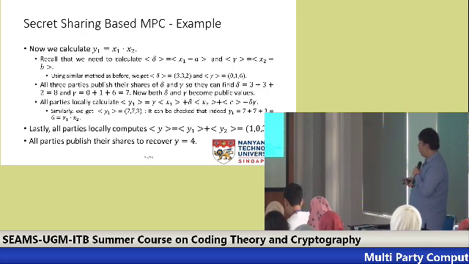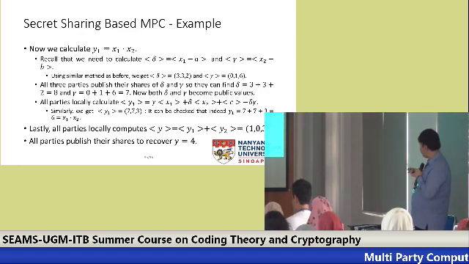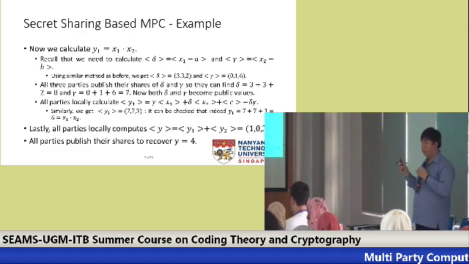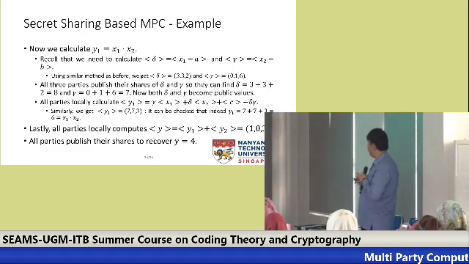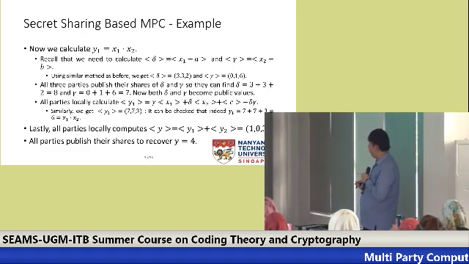Then party 1 calculates this one, and the other parties also calculate the same thing as before. So now y1 is shared as 7, 7, 3. Again, you can check that 2 times 3 should be 6: this is 14 plus 3 is 17, minus 11 is 6. Now we already have the correct shares of y1 and y2. We can simply add them together to get y, which is 1, 0, 3. After we have everything here, all the parties can simply publish their shares, 1, 0, and 3, and then they can recover y equals 4.